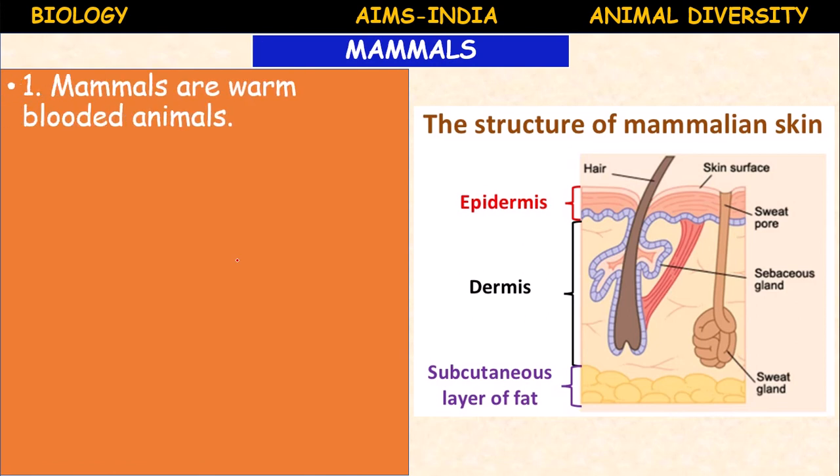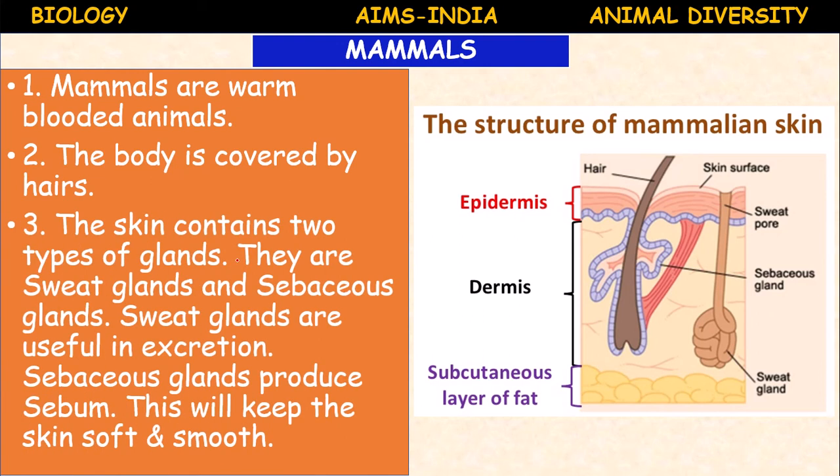Class Mammalia. The general characteristic features: mammals are warm-blooded animals. The body is covered by hairs. The mammalian skin contains two types of glands.